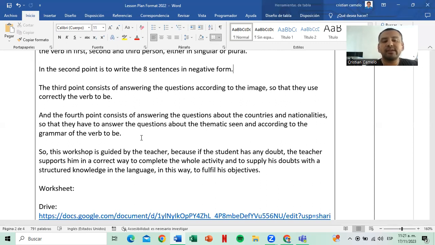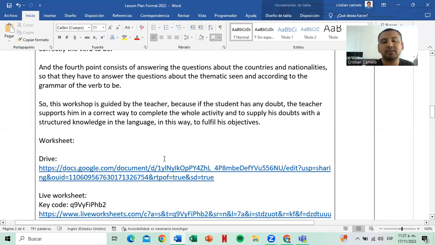This workshop is guided by the teacher, because if a student has any doubt, the teacher supports him in a correct way to complete the activity and resolve his doubt with structured knowledge in the language. It is a way of fulfilling his objectives.